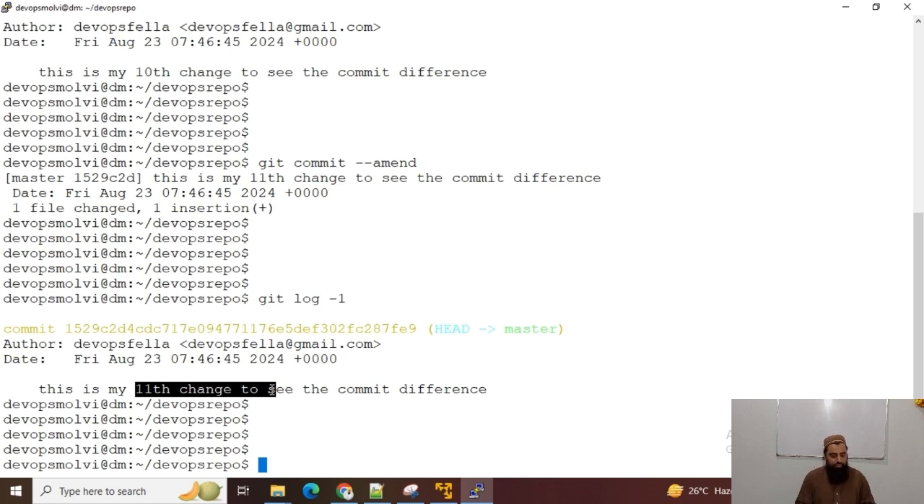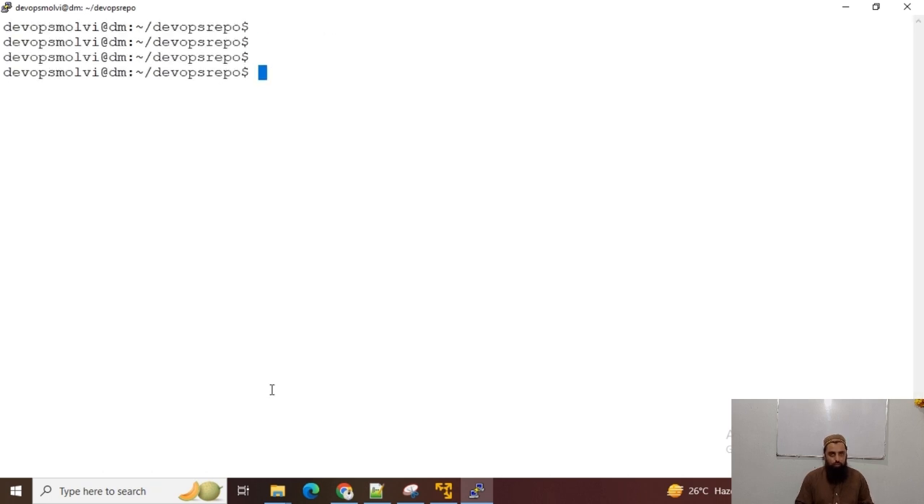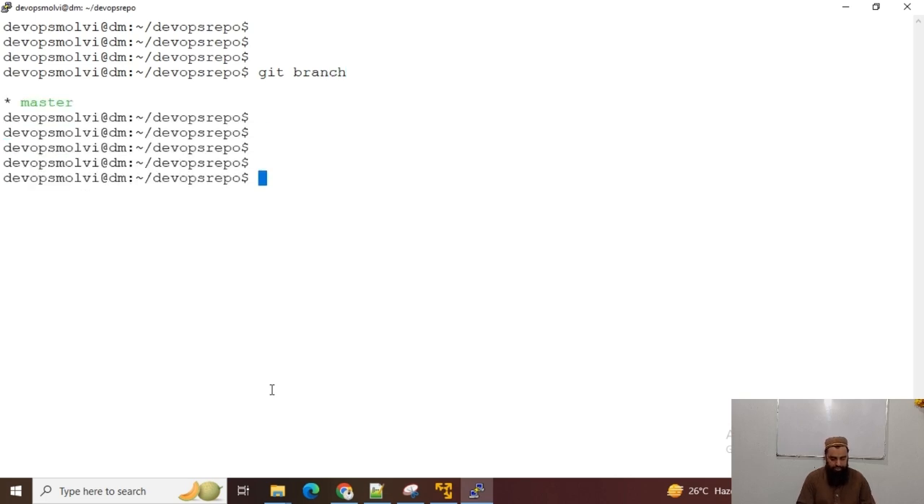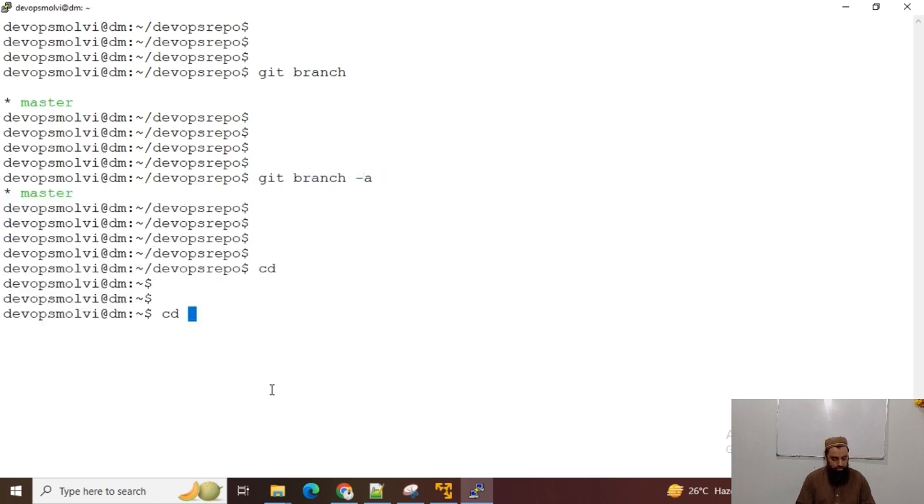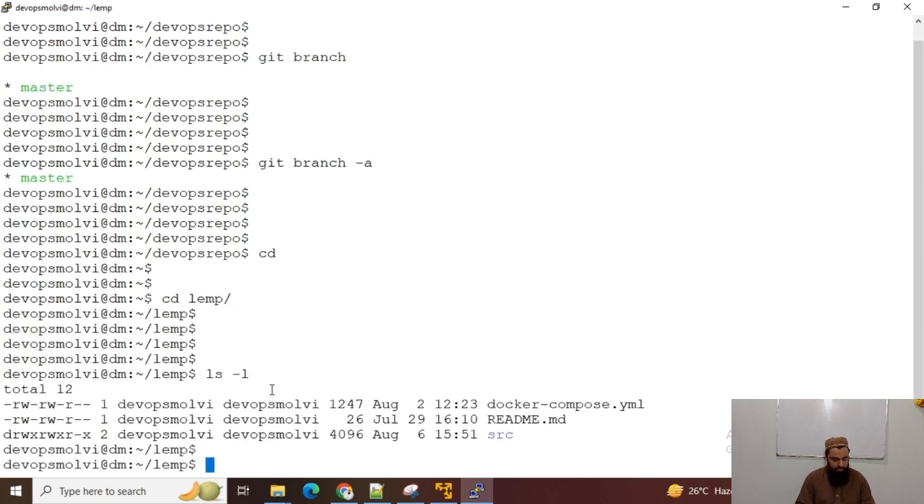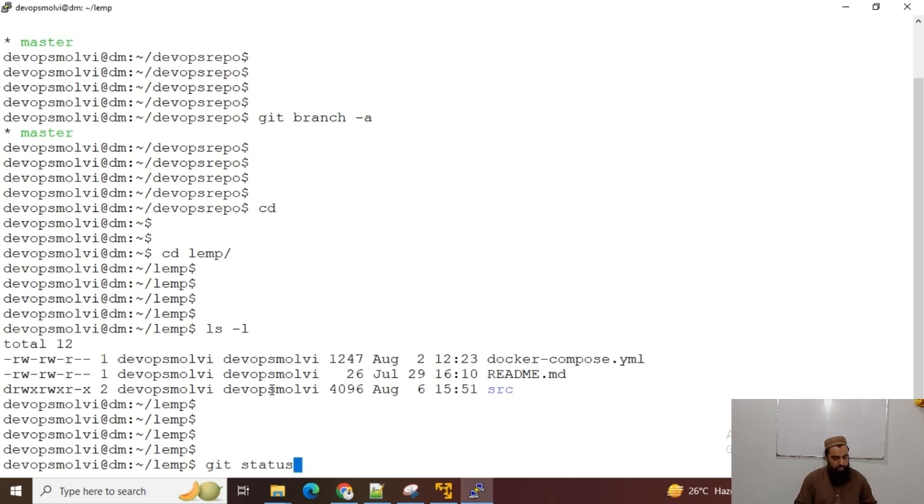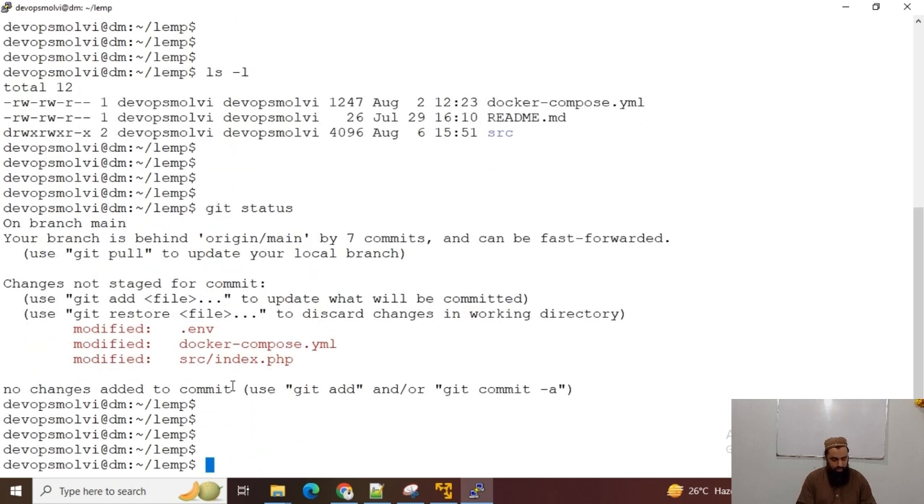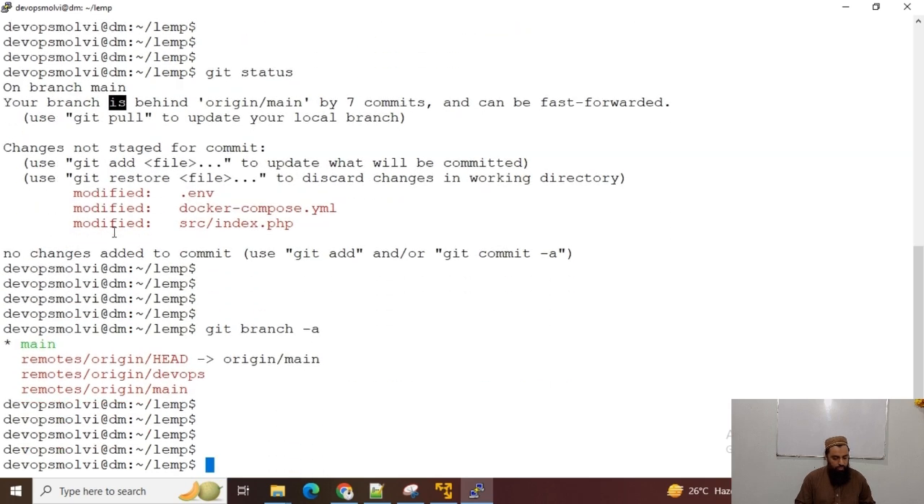So guys, that's how we can amend, or change, the last commit using the git commit --amend command. Alright fellas, you can see that we have only one branch in this local repository. So I can use the git branch command to see the branches. It has only one master branch, and I can also use git branch -a to list all the branches. For instance, let me go to another repository directory, run git status, and it is on the main branch. Now I can run git branch -a to see if there are any other branches. There are also other remotes.